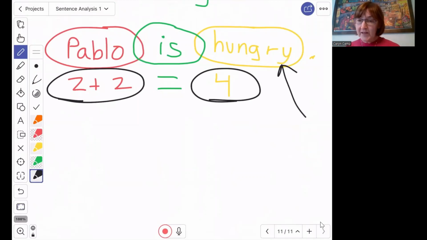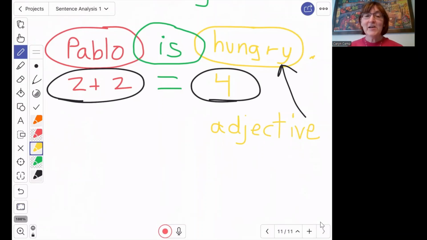So we could have an adjective. Okay, we just gave that example. And I'm using yellow for my adjective. So we could say Pablo is hungry, Pablo is tired, Pablo is smart, Pablo is fast, Pablo is funny, Pablo is annoying, Pablo is sleepy. Those are adjectives describing the subject. An adjective describes a noun.